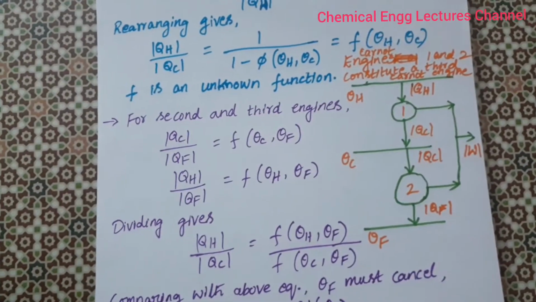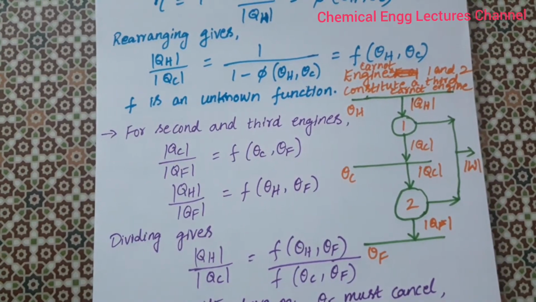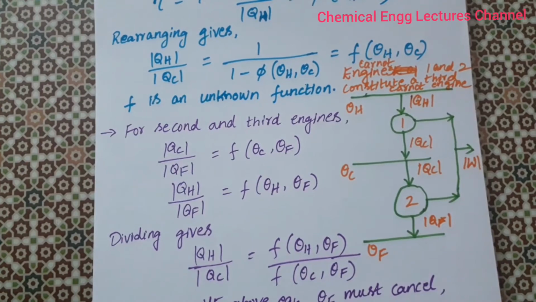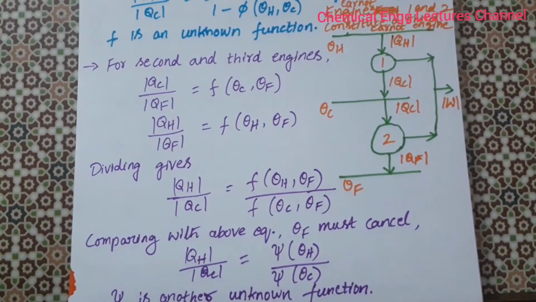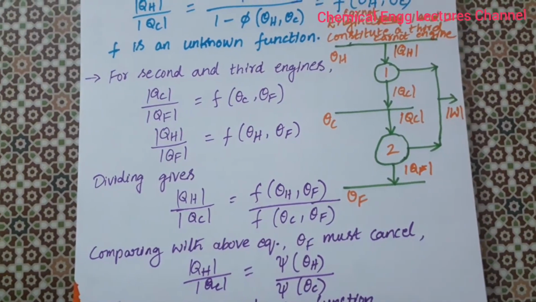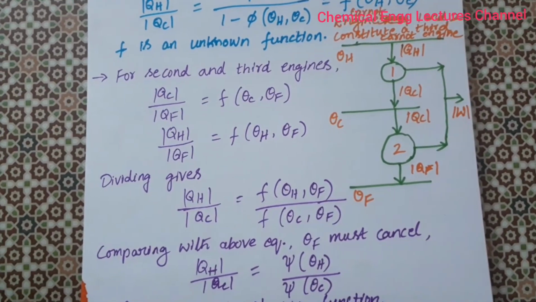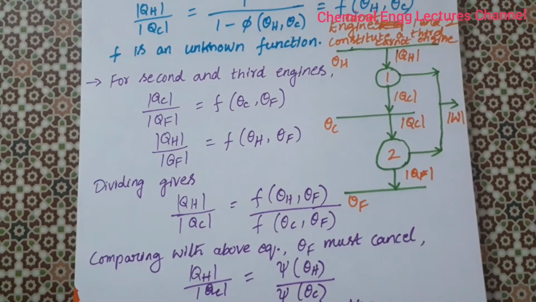Similarly, for the second and third engines, we take QC by QF as a function of theta C, theta F. So when you combine these two, you get QH by QF as a function of theta H, theta F. So by dividing the equations, you get QH by QC is a function of theta H, theta F divided by function of theta C, theta F.